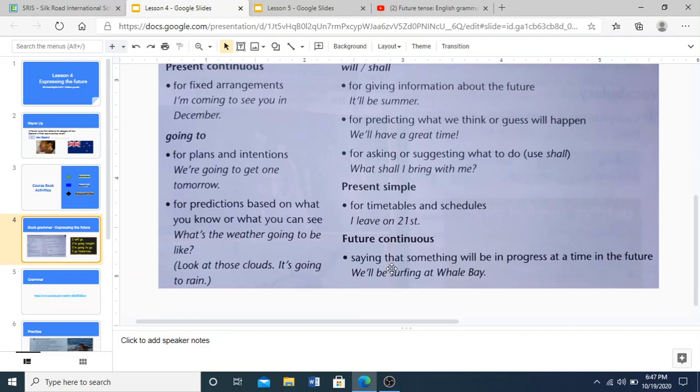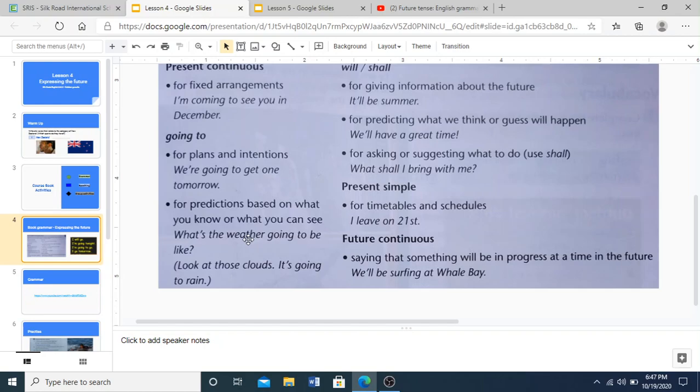And this is the example. What's the weather going to be like? This is a question format, but it's still asking about stuff that hasn't happened yet. Look at those clouds. It's going to rain.